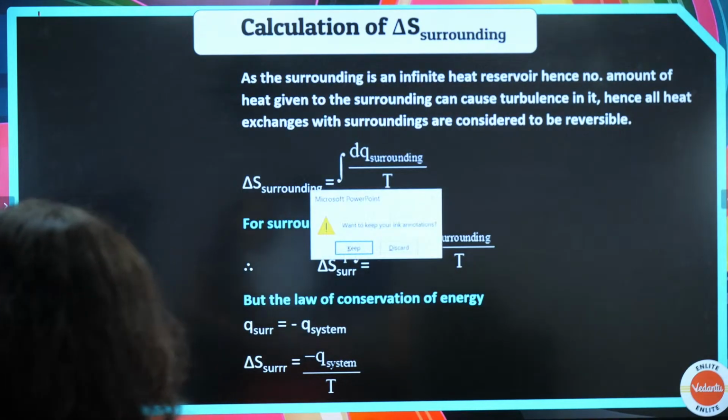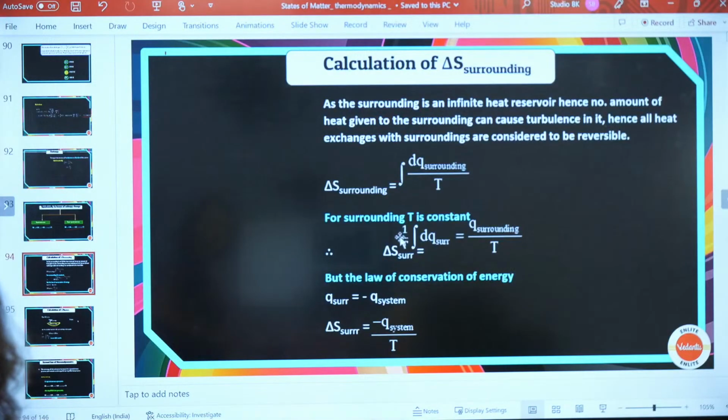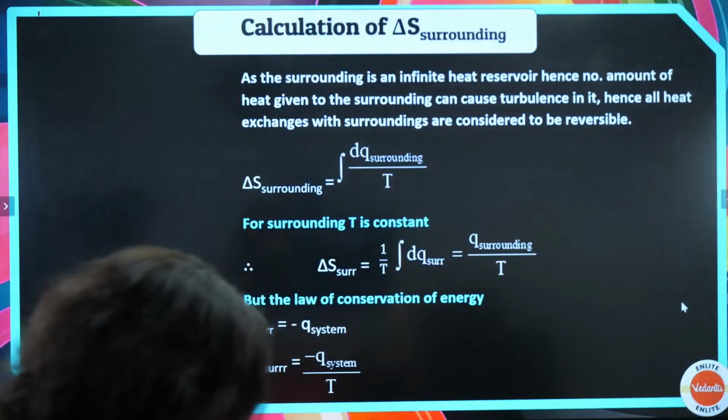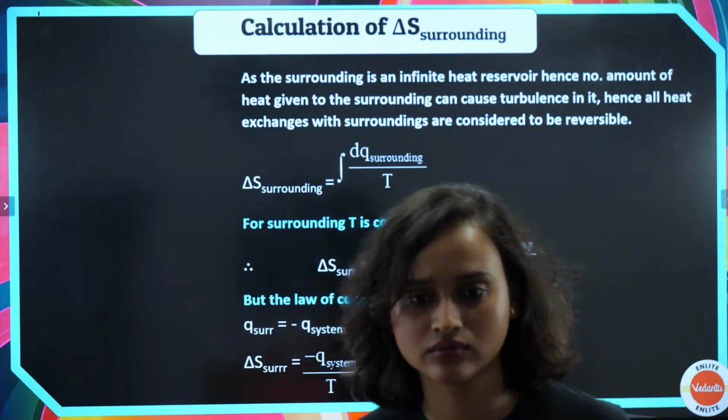I have to fix it, otherwise when I give you the slide also it will remain like this only. I hope it's correct now.